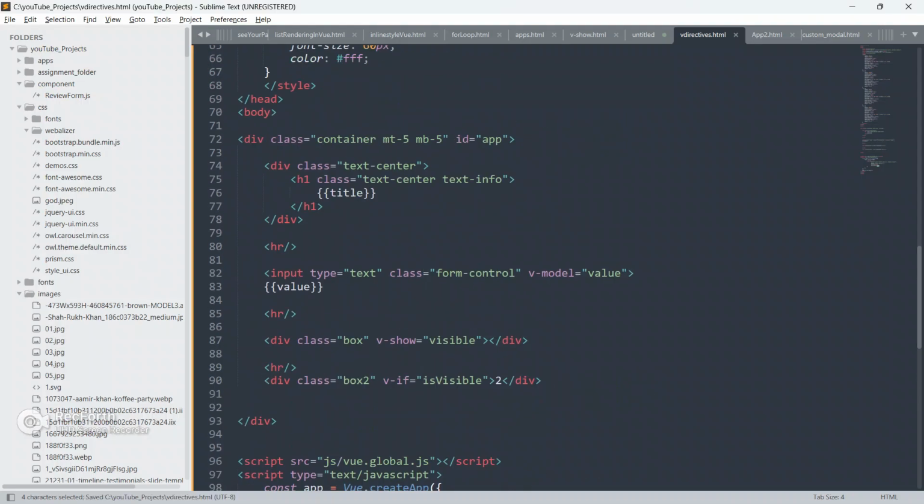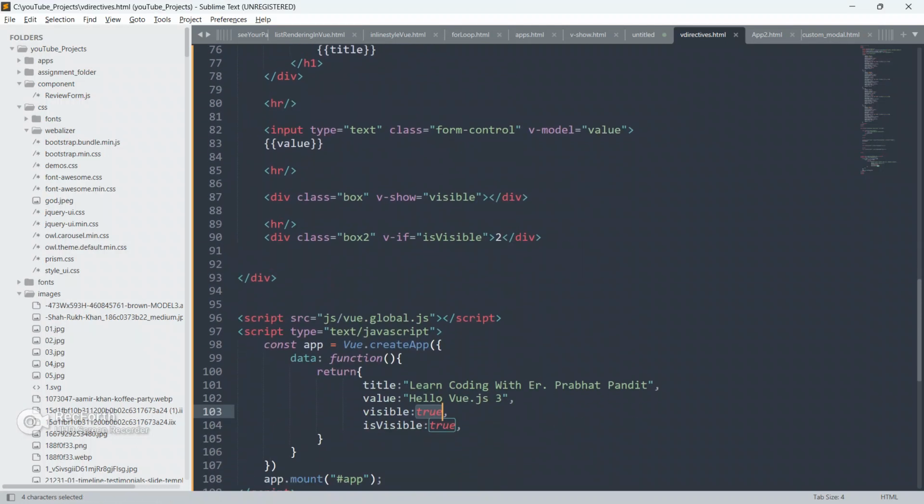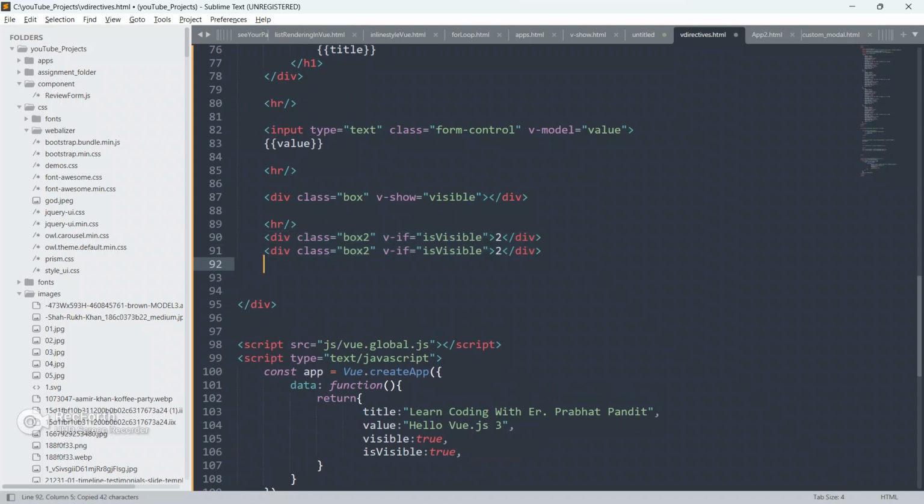Now we are able to see both the boxes. So now we are gonna learn v-if, v-else-if and v-else. So just copy this, paste it here, and I'm gonna turn this v-if into v-else-if and v-else.